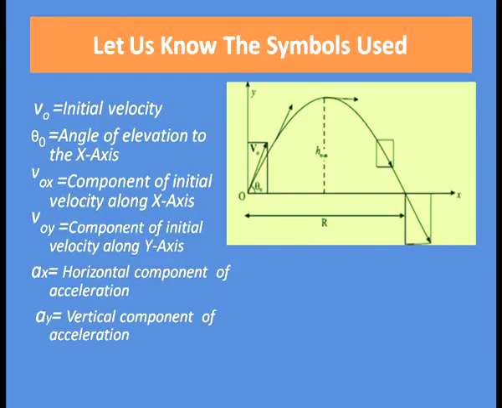We can characterize the initial velocity of an object in projectile motion by its vertical and horizontal components. Let us take the positive x-axis in the horizontal direction and the positive y-axis in the vertical direction. Let us assume that the initial position of the projectile is at the origin O at t equal to 0, that is, time equal to 0 when you are starting the observation. As you know, the coordinates of the origin are x equal to 0 and y equal to 0.